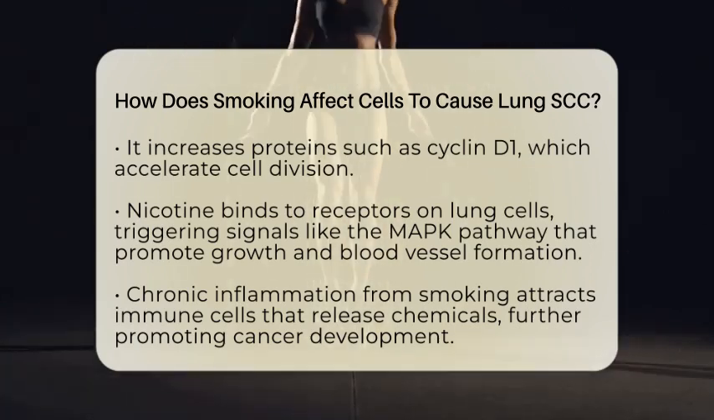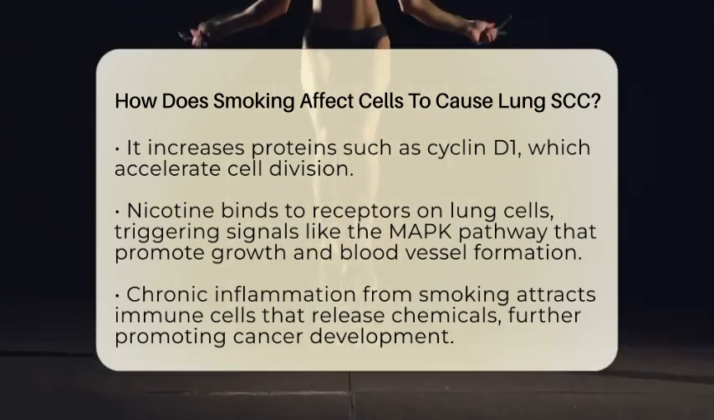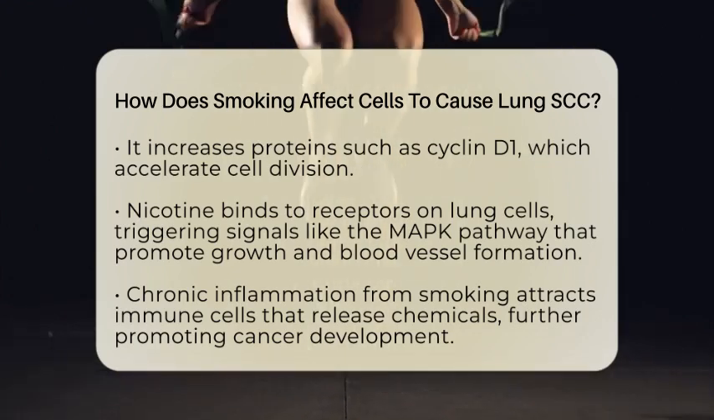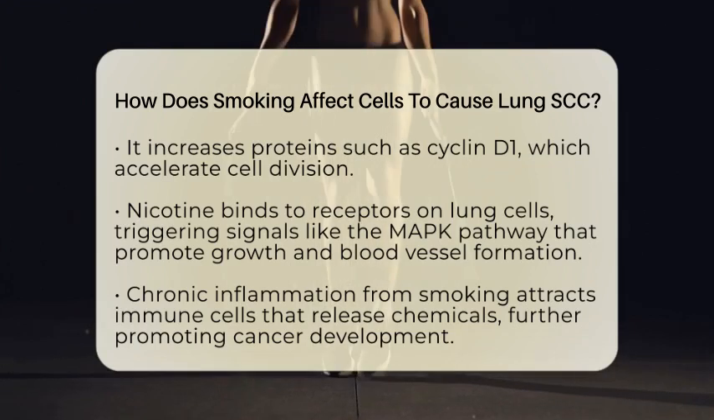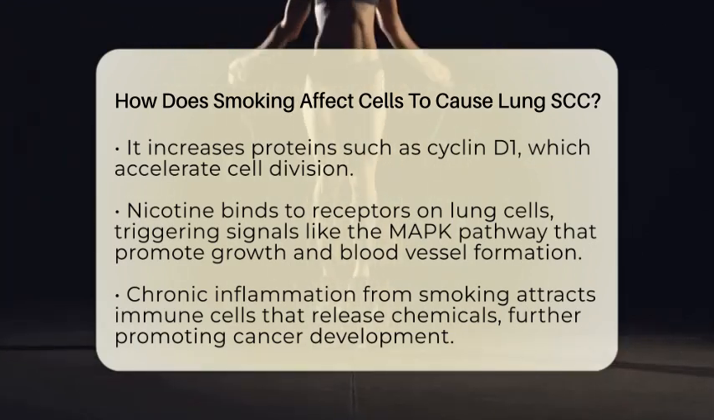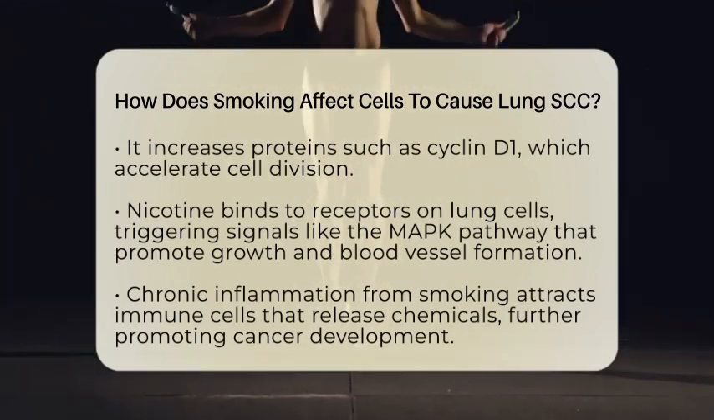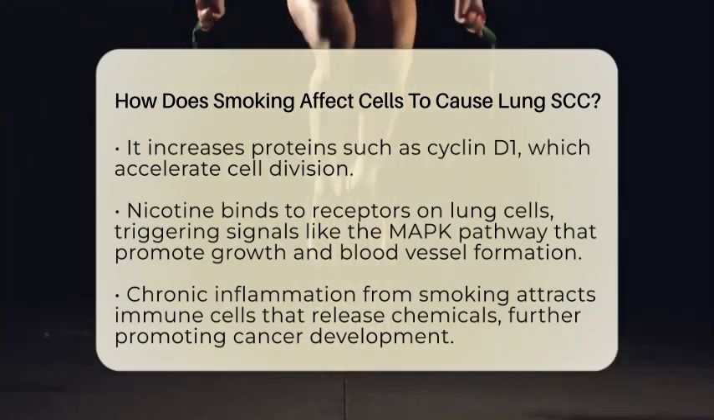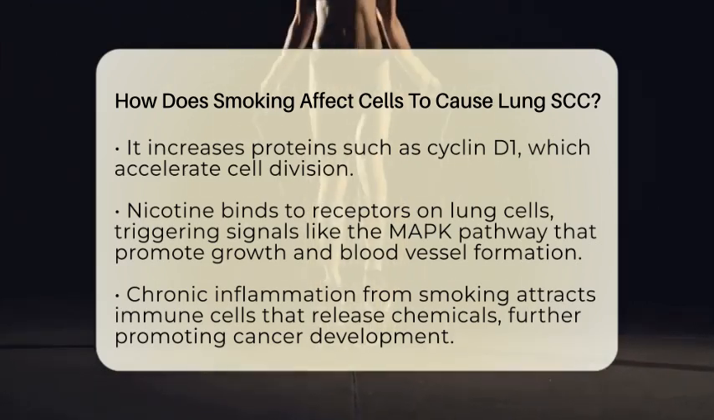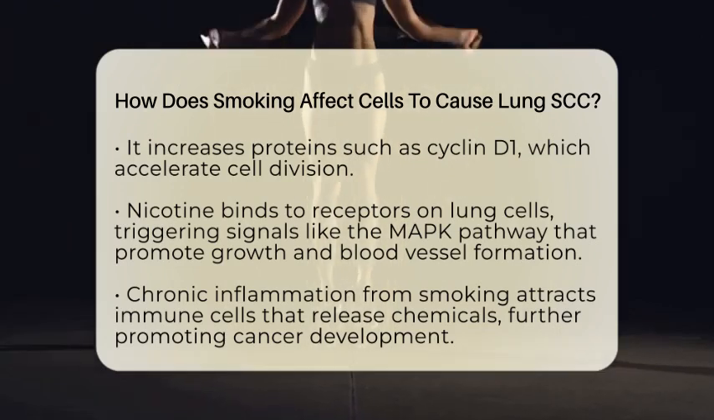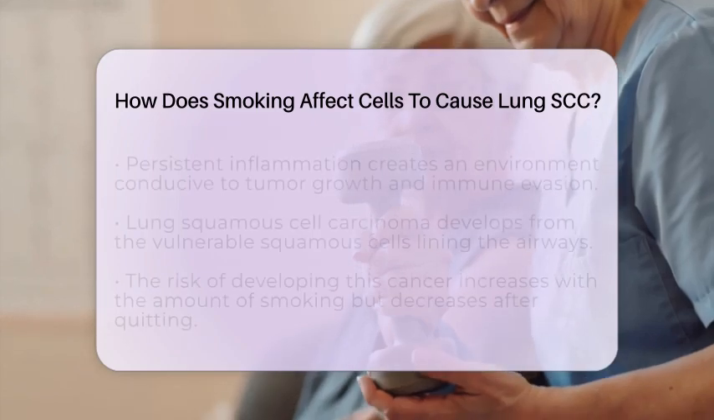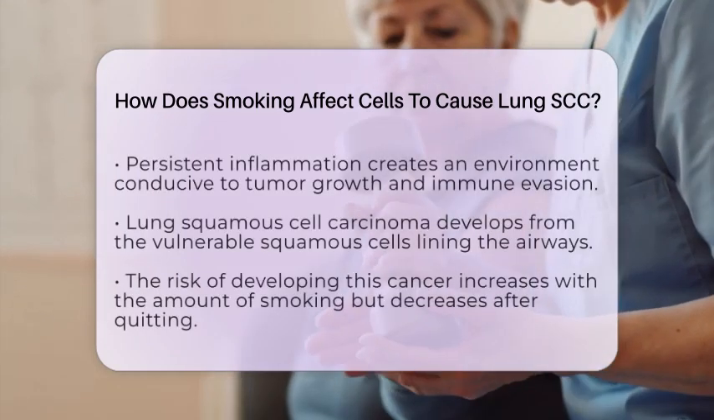Nicotine, the addictive substance in cigarettes, plays a role too. It binds to specific receptors called nicotinic acetylcholine receptors on lung cells. This binding sets off signals inside the cells, such as the MAPK pathway, which encourages the cells to grow and form new blood vessels. These new blood vessels supply nutrients to growing tumors, helping them expand and invade nearby tissues.